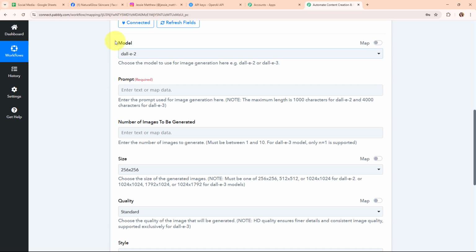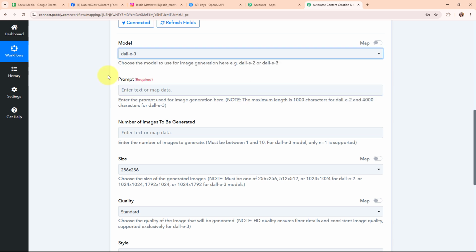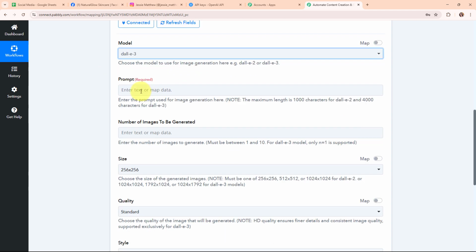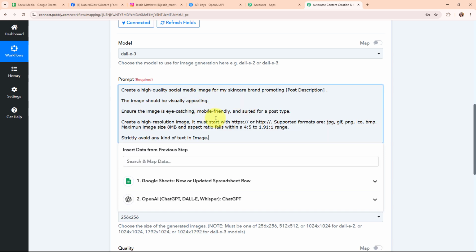So moving forward, it is asking me to select the model. By clicking on this drop down menu, I'm going to select my model as DALL-E 3. I'm going to use this particular model to generate the image using OpenAI, and then it is asking me to give the prompt. So I'm going to enter a relevant prompt. Here you can see I've successfully added a prompt, and for the post description, I'm going to map the post description so that AI can generate the relevant image based on my post description.